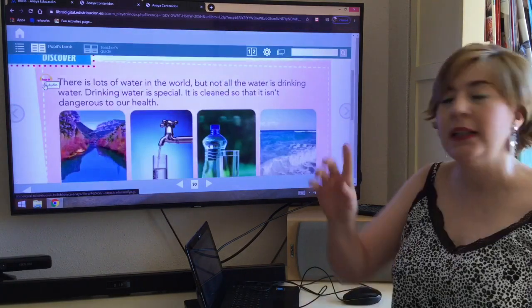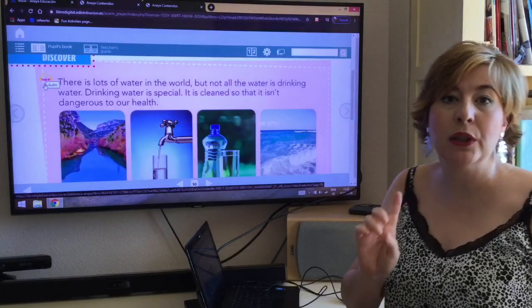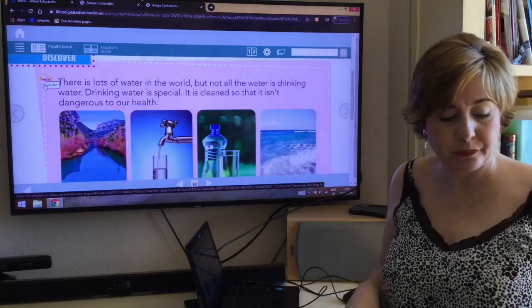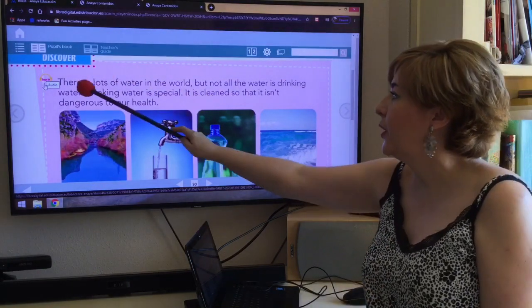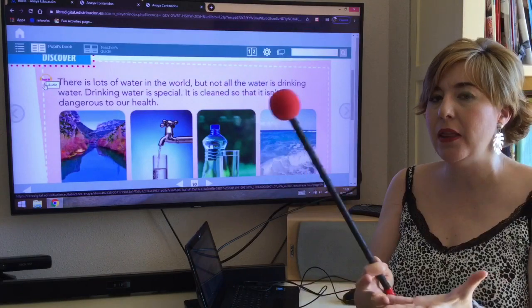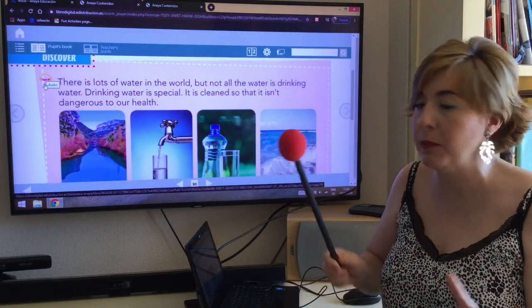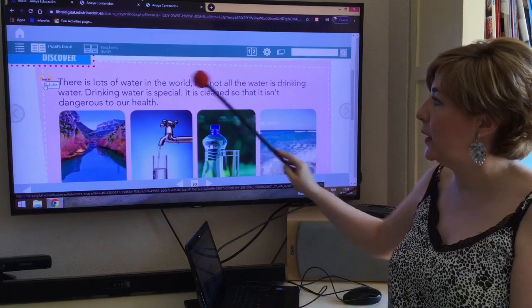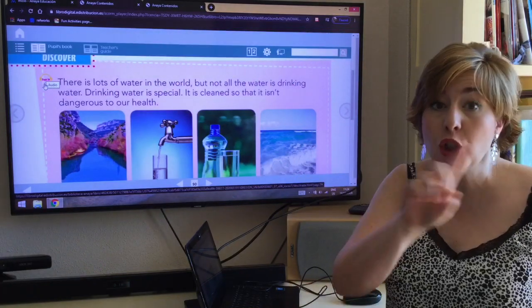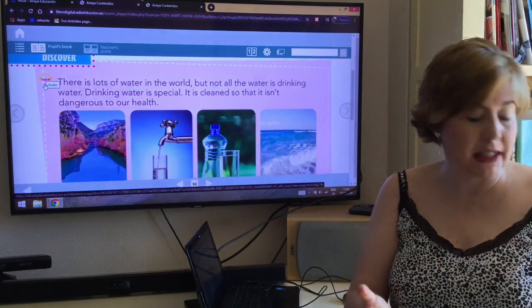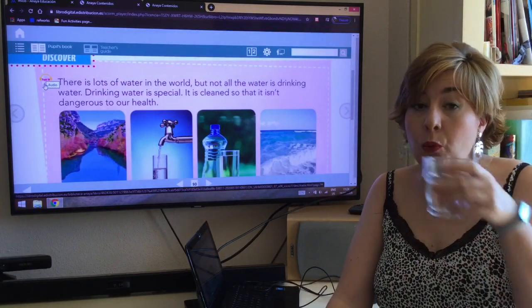reading part. Let's listen. I'm going to read it first and then we listen to the track. It says, there's lots of water in the world. So in the world, there are lots of different types of water. But not all the water is drinking water. Not all the water that we find in our planet is water that we can drink.